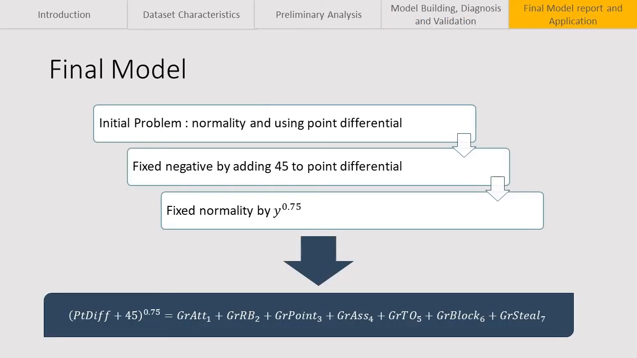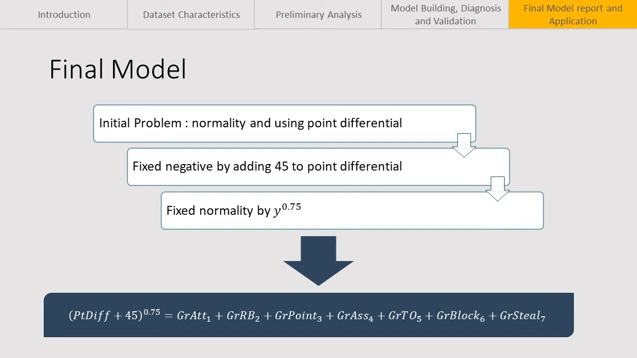When we were trying to find our final model, our initial problems were normality and point differential being negative. Point differential is a y value, so we fixed our normality by raising y to the 0.75 power. However, we couldn't use our negative values to do the 0.75 power. So in order to fix that, we added 45 to make all of our values positive.